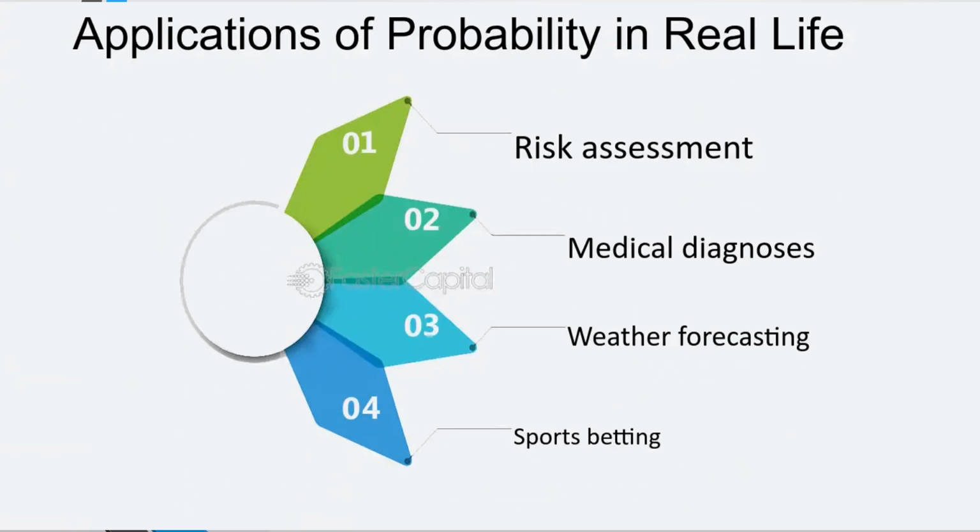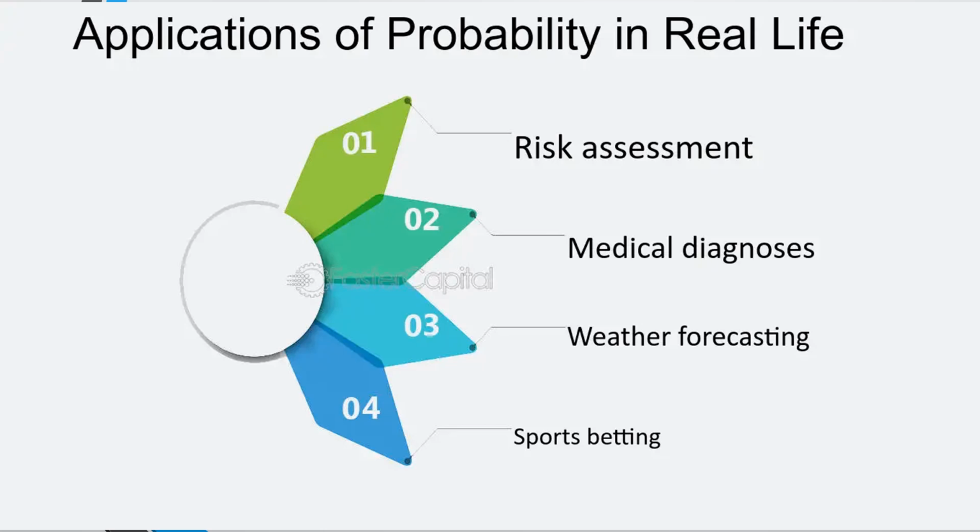Now, what is the application of probability in real life? The first application is risk assessment. In the stock market, for example, you need risk management skills, which means you have to assess the probability of the occurrence of a profit or a loss.